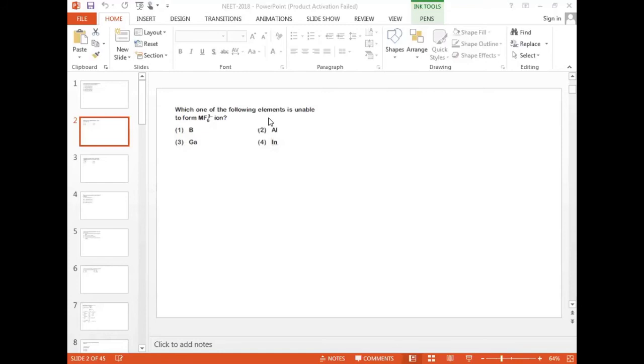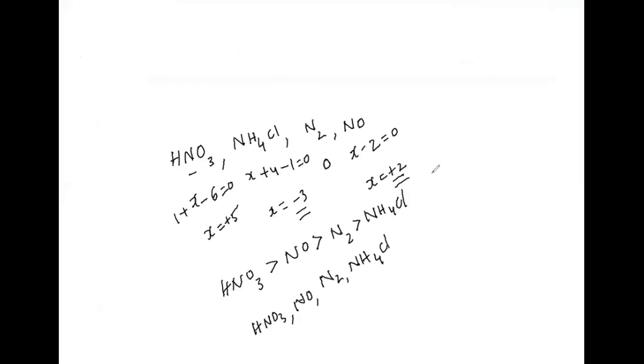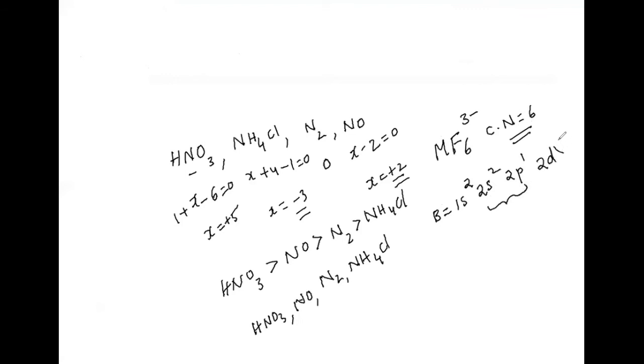See, here they are telling MF6 3- means the coordination number is 6. But boron, if you take the electronic configuration 1s2, 2s2, 2p1, there is no availability of d orbitals.